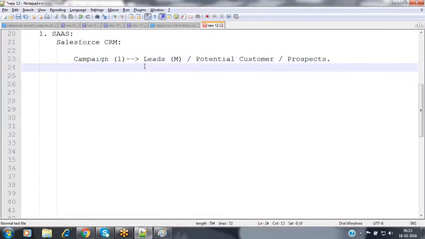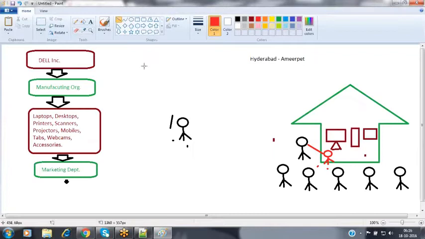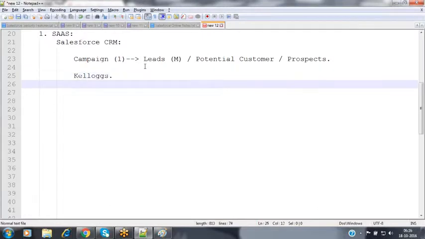Now, as a marketing person, my job is to promote the organization's products in different ways. Among those ways, there is also a free samples option. So where can we use this free samples option? For example, everybody is aware of a product called Kellogg's. I think most people are using this product also.